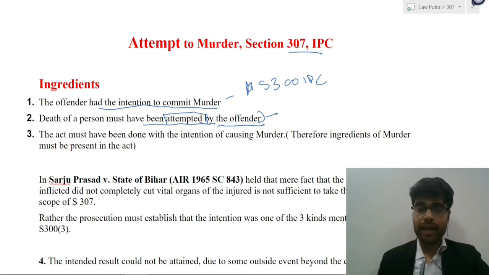That means the intention and the act was such that if the offender was successful in his act, he would have committed murder. If he was successful in killing the person, then he would be charged under Section 300, and there is no scope for Section 307. 307 only makes attempt to murder an offense. Third is that the act must have been done with the intention of causing murder. This means that the mens rea which is required must be similar to that which is mentioned under Section 300 of IPC, which defines murder.